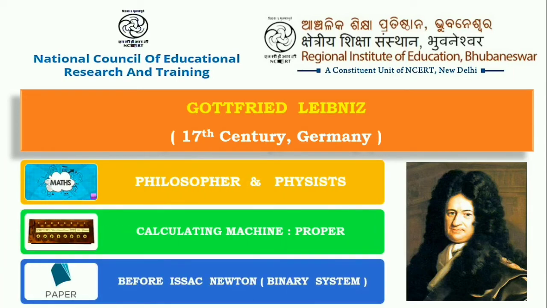Anyways, Leibniz was a philosopher and a physicist. He made the first calculating machine, which could not only add and subtract but also multiply and divide natural numbers. Yes, he also proposed the binary system.